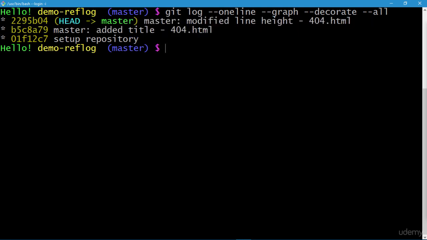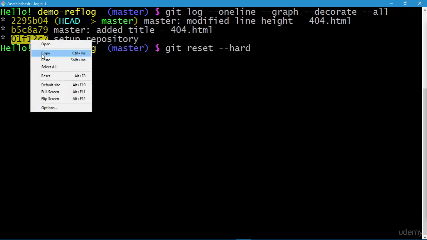And now, for some important reason, I felt I don't need these two changes and I want to scrap these changes. So for that purpose, I want to execute the git reset command with the hard option, and I choose to reset to this commit ID.